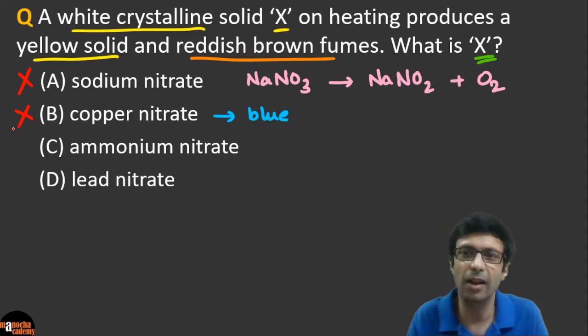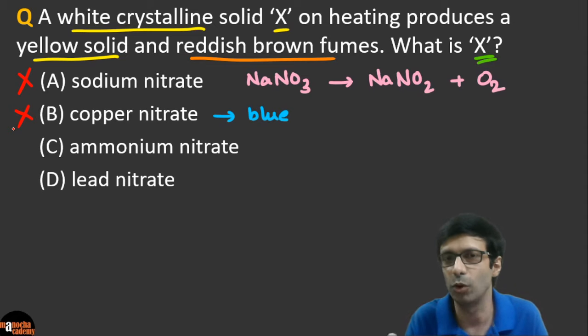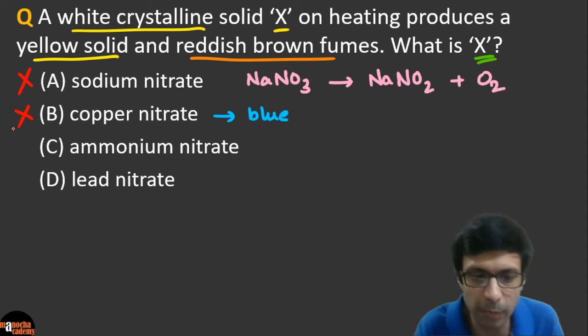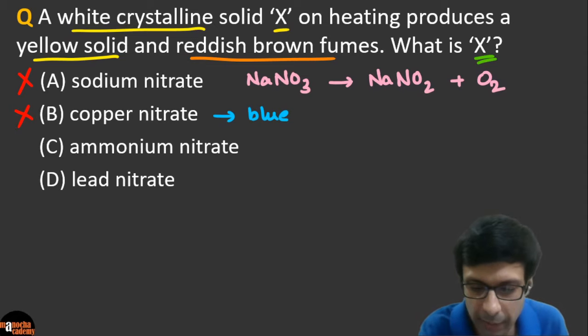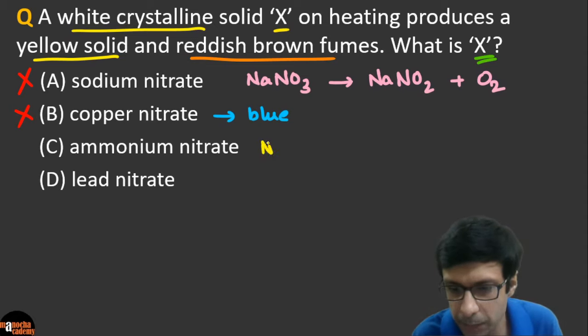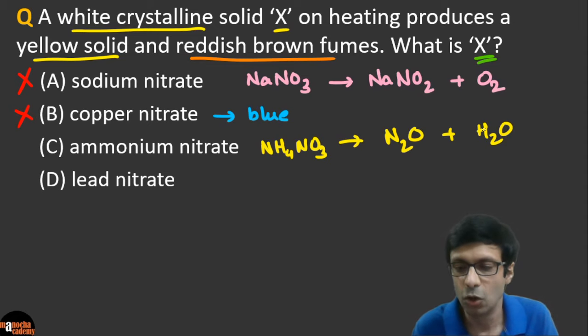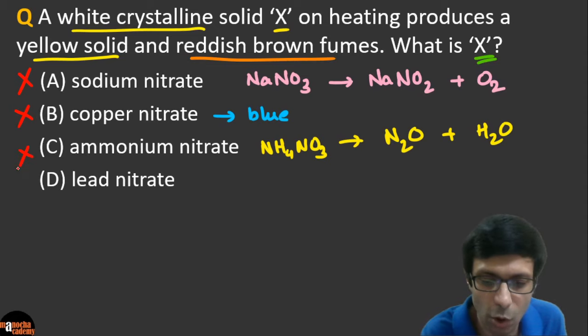So whenever you see colors in chemistry, underline it in your book. Mark it down and learn it up. Okay, ammonium nitrate. Now, what does this give? When you heat ammonium nitrate, you're going to get N2O gas plus water vapor. So this doesn't produce any yellow solid. So ammonium nitrate is also out.